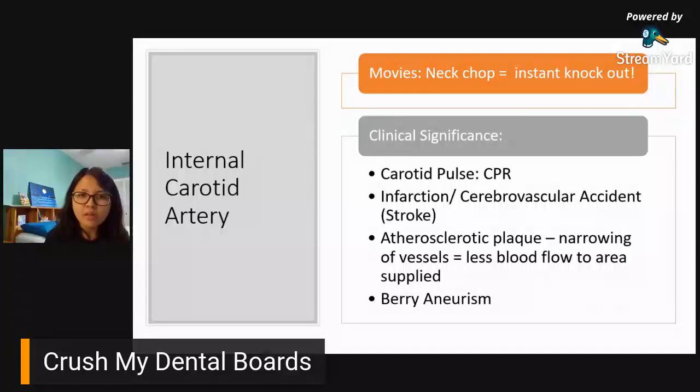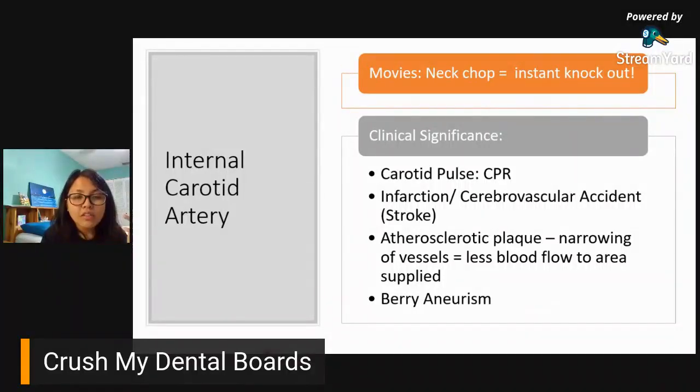So, saan natin siya ma-relate? Remember, ano yung terminal branches ng ICA? Terminal branches would be in the brain area. So when it's on the brain area, you have your anterior cerebral and your middle cerebral artery. So if there's any damage to those, then it could lead to CVA, your cerebrovascular accident or your stroke, or your transient or your mini stroke, your TIAs.